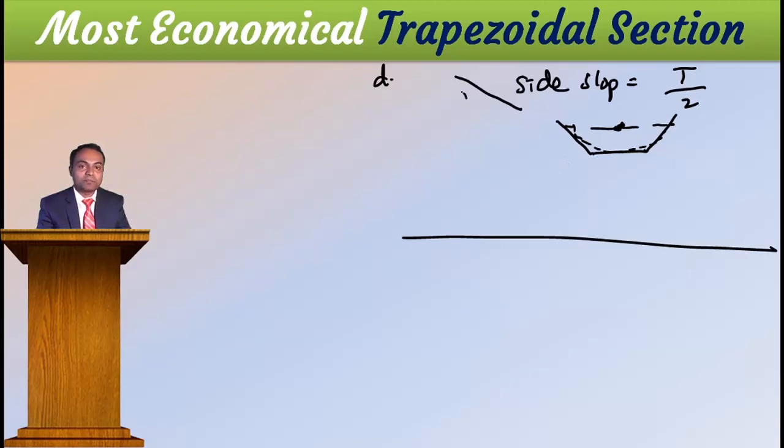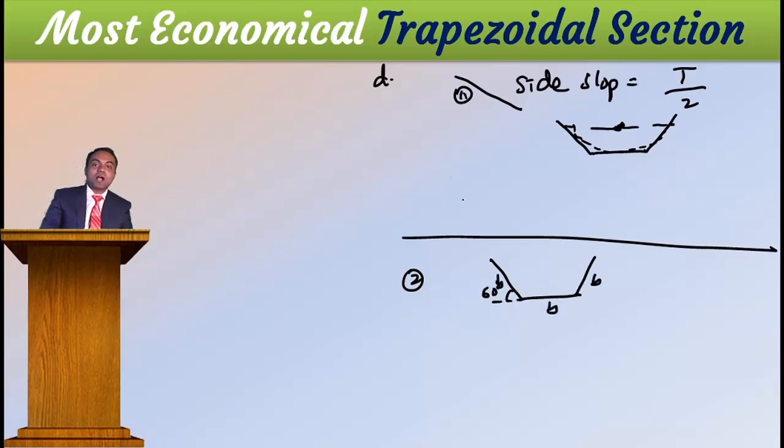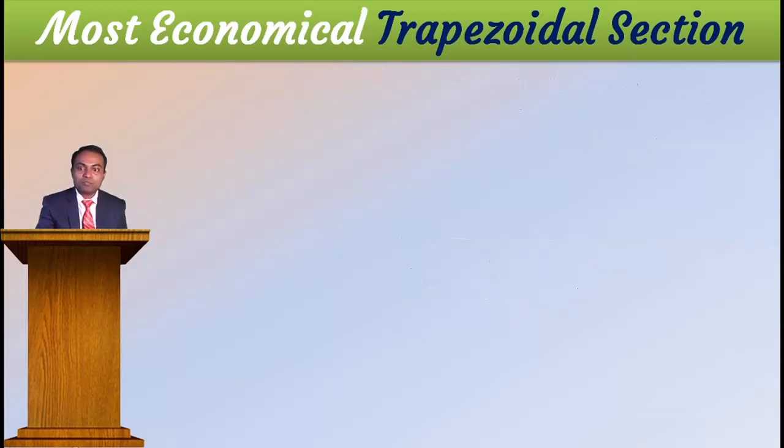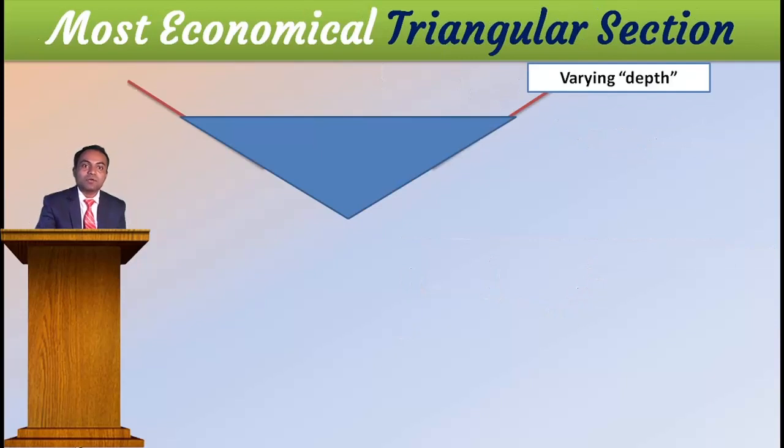One condition. And the second we got here, if I vary slope, then I will get the most economical section at 60 degree. In this case, this width, this width, this width will be same. These two, either you maintain this or you maintain this, then you will get a most economical trapezoidal section. Then we will go to the most economical triangular section.